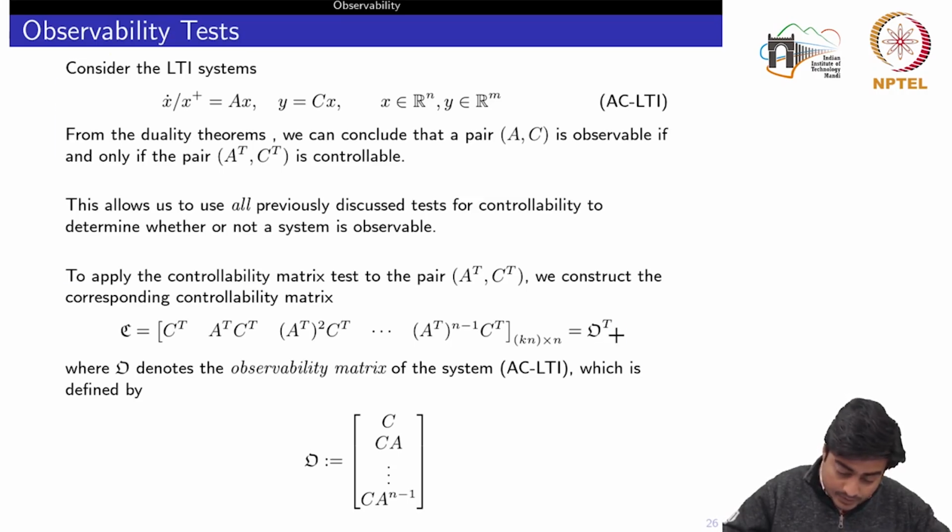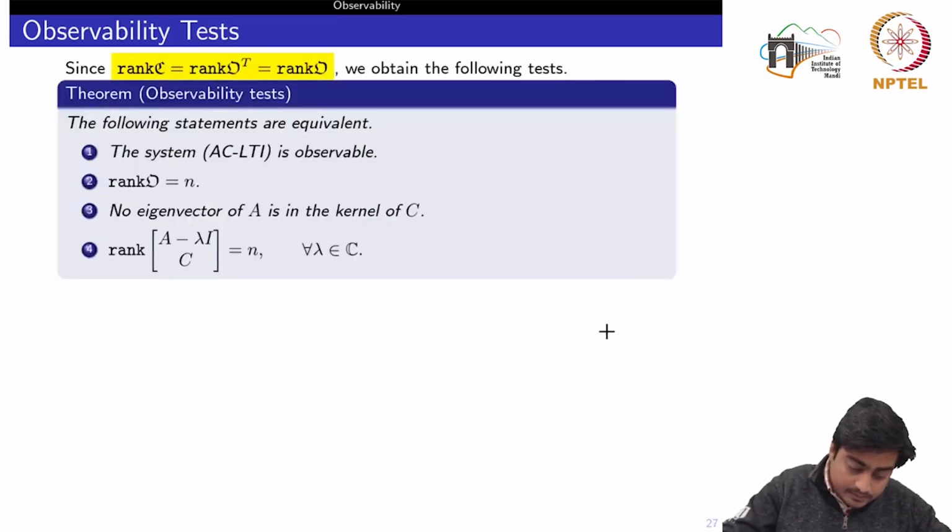Based on this equivalence, if I compute the rank of the controllability matrix and it is full rank, then the rank of the transpose, the observability matrix, would also remain the same, since the rank does not change under transpose. So we obtain the following results: the following statements are equivalent. The LTI system (A, C) is observable. The rank of the observability matrix is n, which is the dimension of the A matrix.